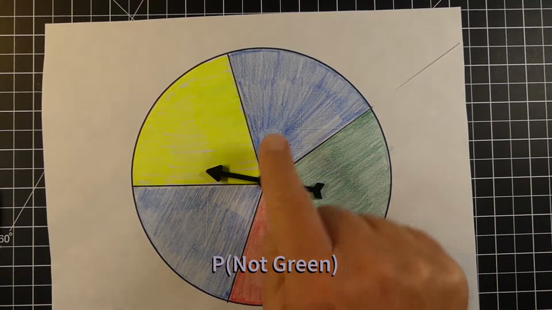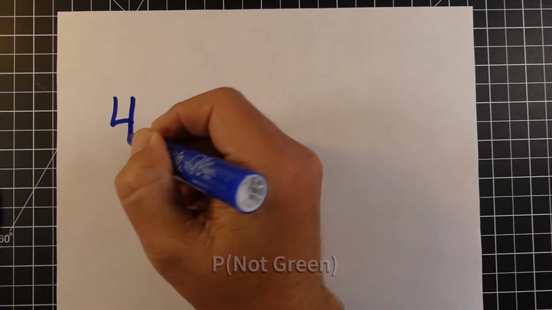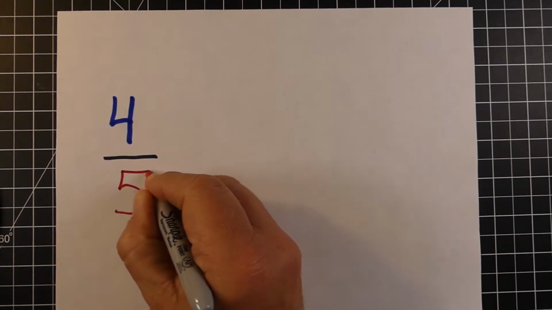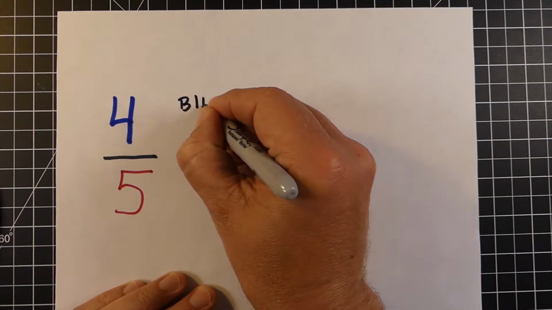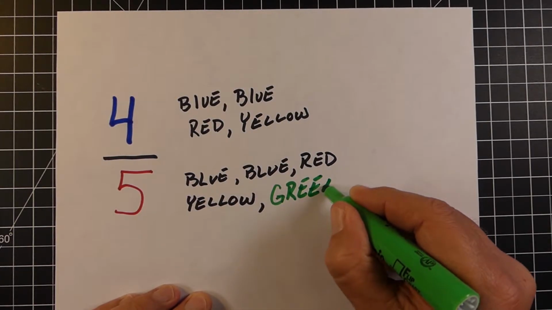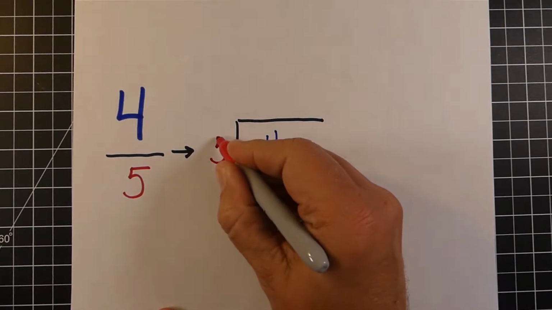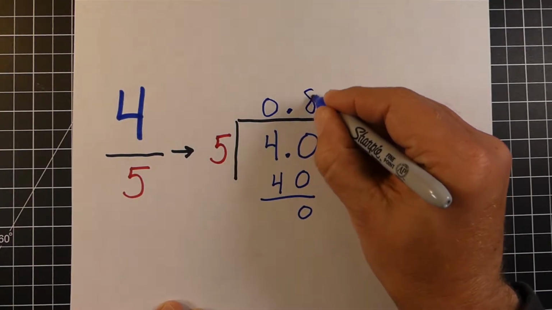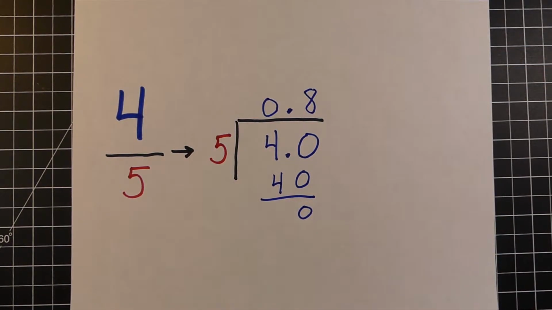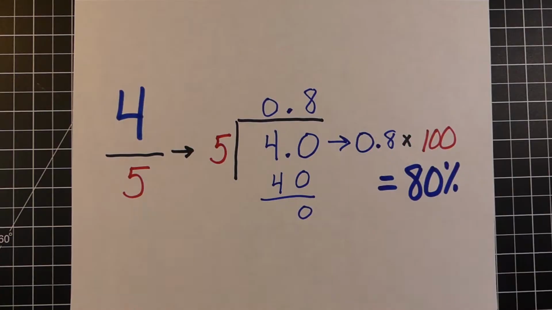Now, in this next one, we want to find out what's the probability of not getting green. We still have 5 sections. 4 of the sections are not green. So if you look here, we have our 4 sections that are not green, which is the 2 blues, the red and yellow, and those 4 along with the green represent all of it. Now, if we want to take this and write it as a decimal, we take our 4 divided by 5 and get 0.8. If you want to find it as a percentage, we just multiply it by 100. So 0.8 times 100 is 80%. You'll find that almost all the time we write probability either as a percent or as a fraction.